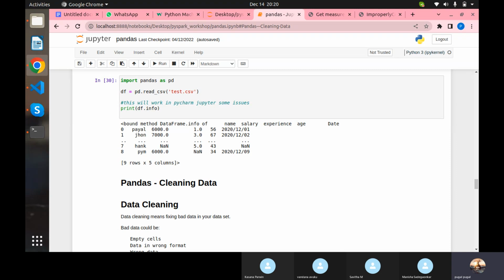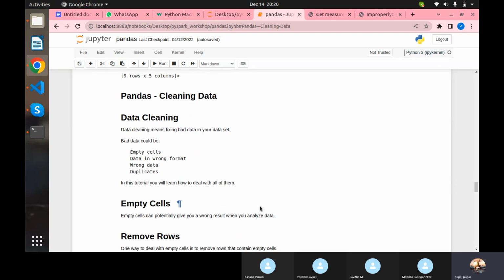So here, what are all the duplicate things that will be there, in the sense empty cells, obviously, data in the wrong format, and duplicates, wrong data entirely, so whatnot, different. This is just a basic example. You will face more than that. Okay, so how can we handle these things? That's what we are going to see over here.